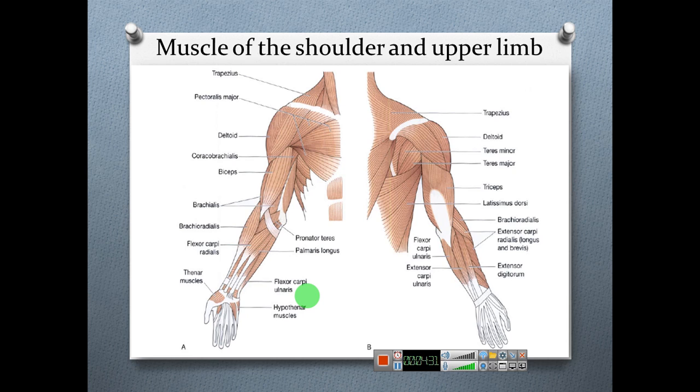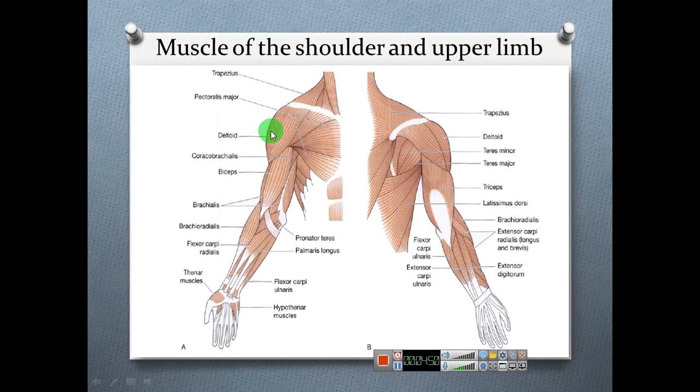Okay. Hereafter, we have to discuss muscles of the shoulder and upper limb. You can see in this picture. This is the trapezius muscle. We have already discussed that.